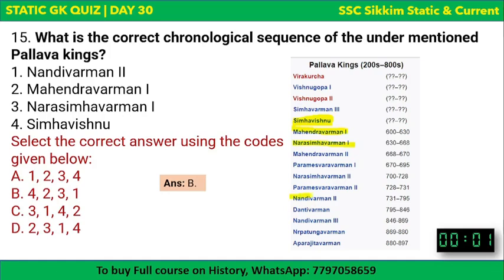Where is Nandivarman 2? Here he is. So Simha Vishnu came first, then Mahendravarman, Narasimhavarman, and Nandivarman. So remember all these names. This time these are in the options. Some other time, in some other question, some other kings may be in the options. So please know all the kings of this Pallava dynasty.